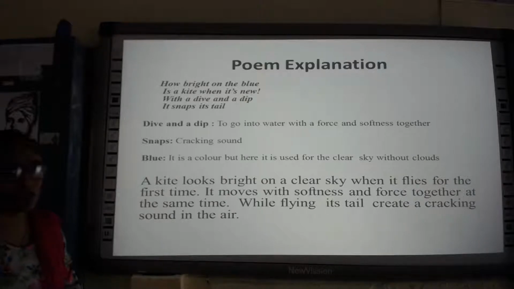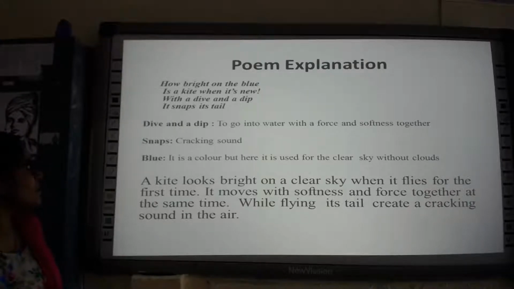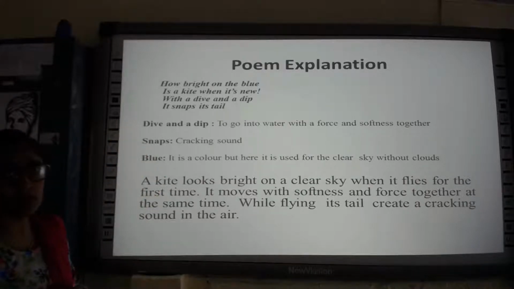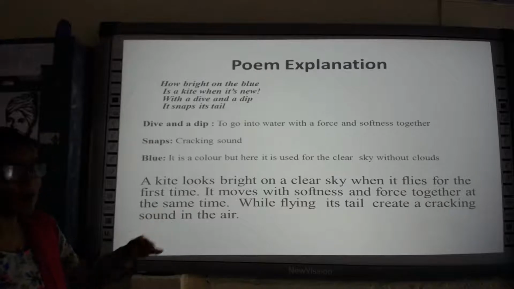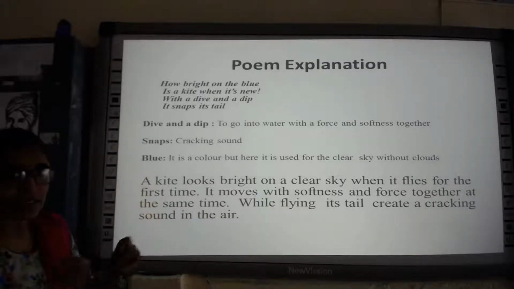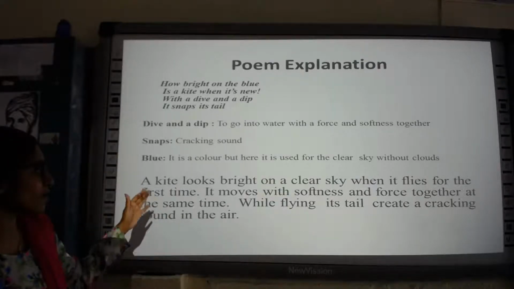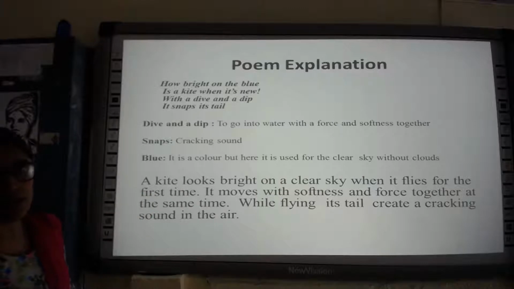So how is the kite moving? The kite is moving with softness and force together at the same time. While flying, its tail creates a cracking sound in the air. So here snaps means a cracking sound produced. Okay. So when the kite is flying, you might have seen there is a tail in the kite. So that tail is producing a snapping or a cracking sound.